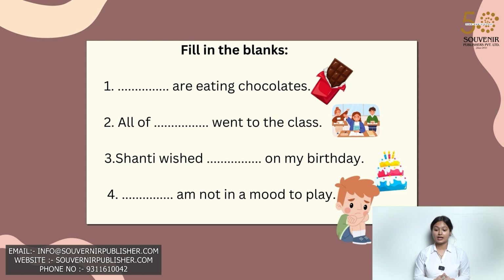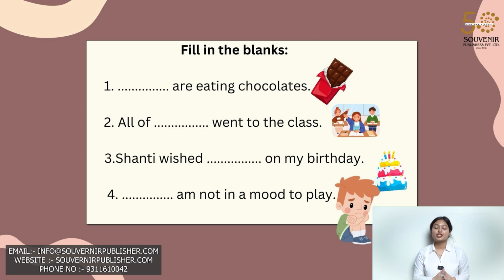First sentence is: dash are eating chocolates. We are going to write: we are eating chocolates. Second sentence: all of dash went to the class. So we are going to write: all of us went to the class.